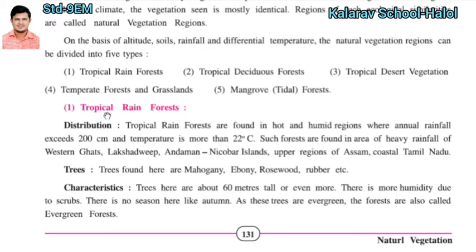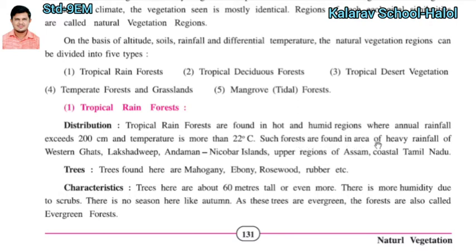First of all, the distribution of tropical rainforest is given. Tropical rainforests are found in hot, humid regions where annual rainfall exceeds 200 centimeters and temperature is more than 22 degrees Celsius.